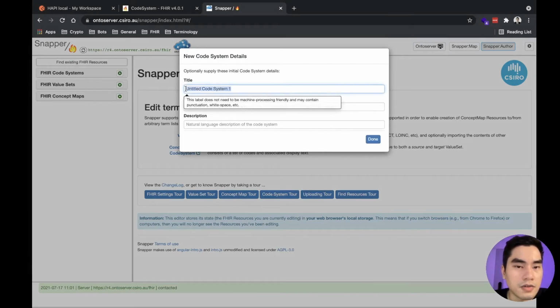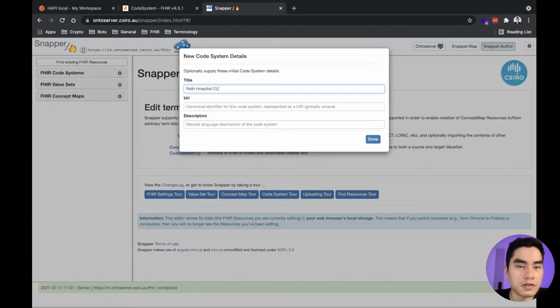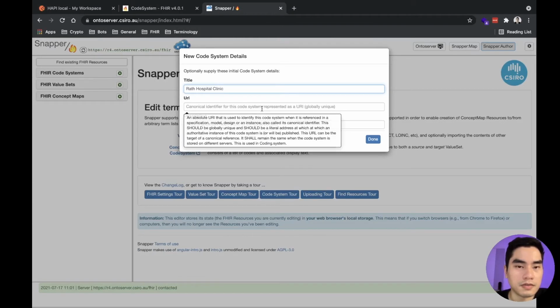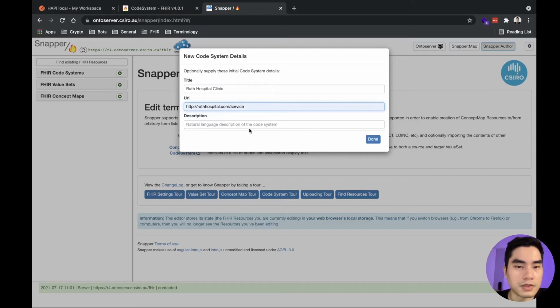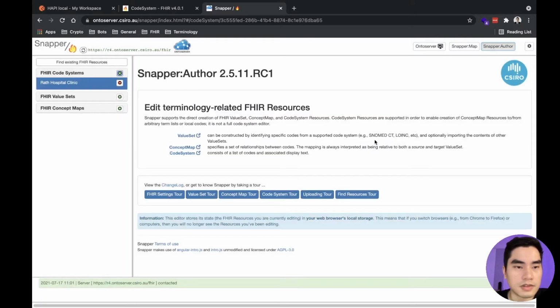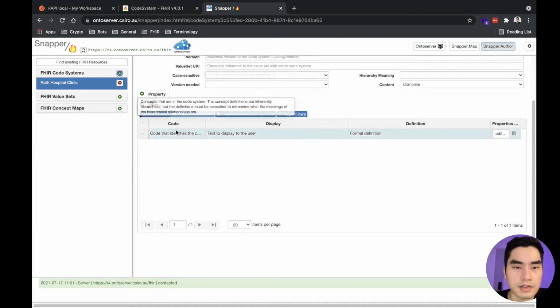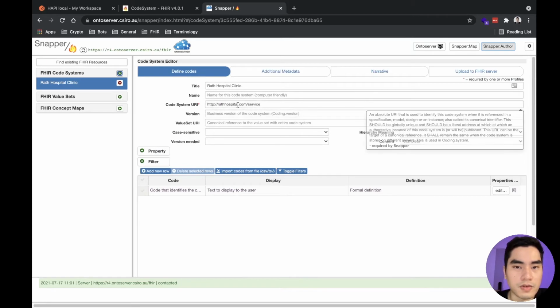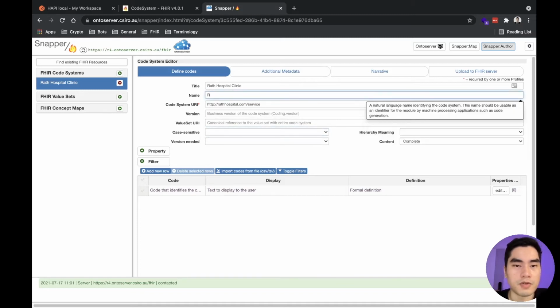The title, Blood Hospital Clinic, and then hospital service, and done. Okay. There are some required fields. These are metadata. You don't have to fill them in, but you can if you want.